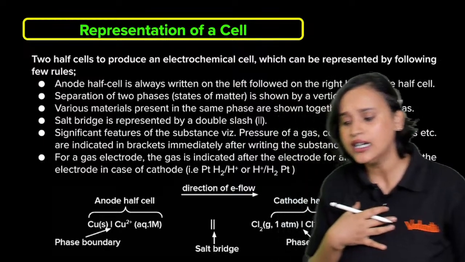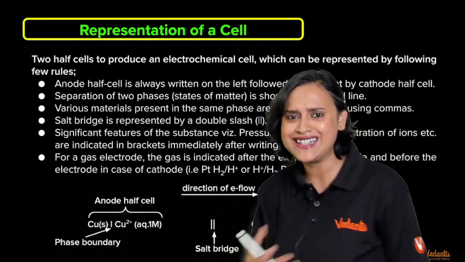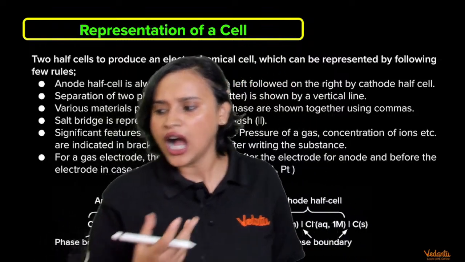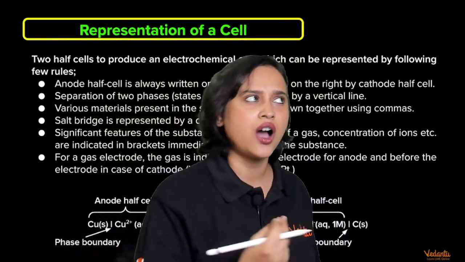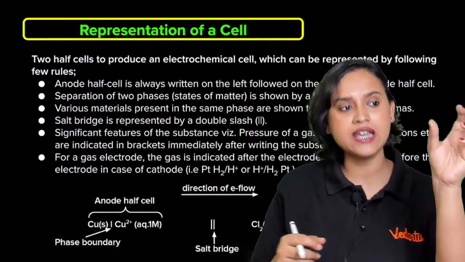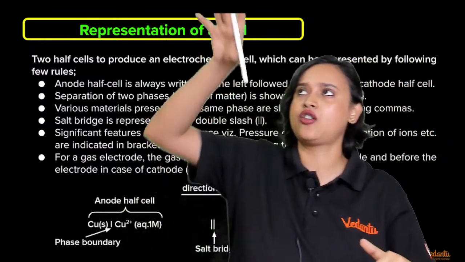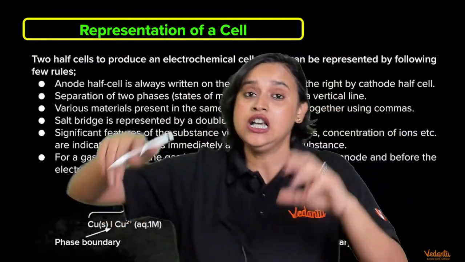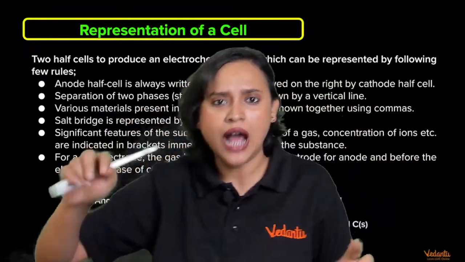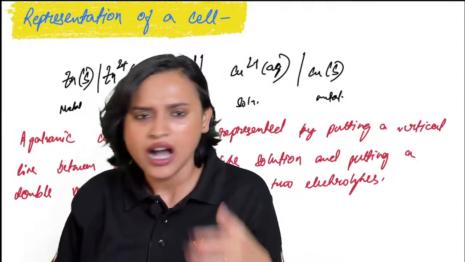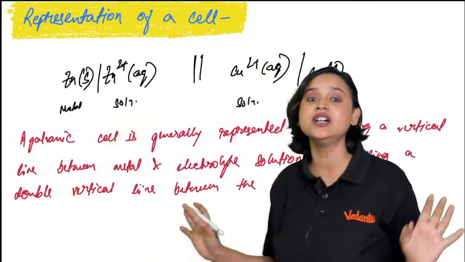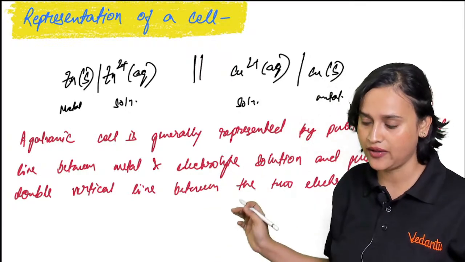Now we come across all of these cells that we spoke about. Do you think we are going to write that zinc is dipped in zinc sulfate, copper is dipped in copper sulfate, we have a salt bridge in between? Are you going to write all of these in your exam? Not at all. So how do you represent a cell, everybody?